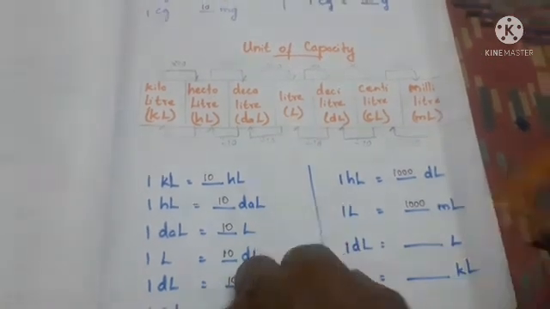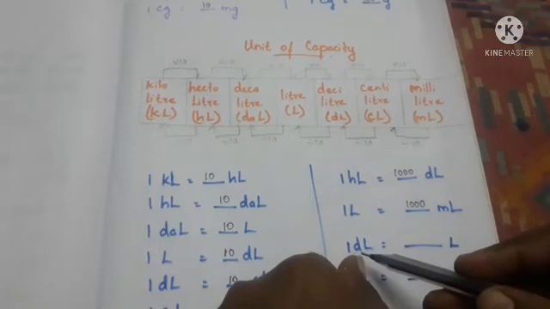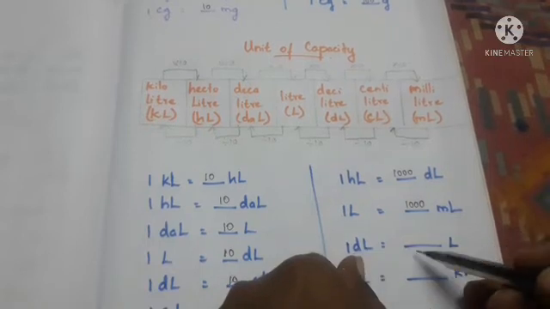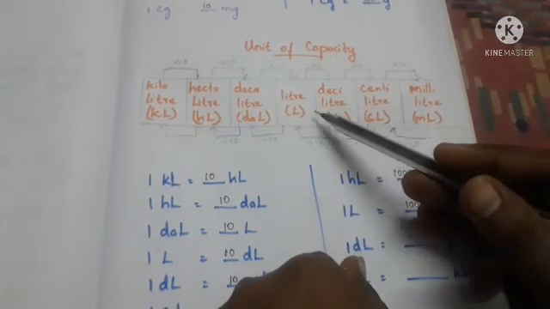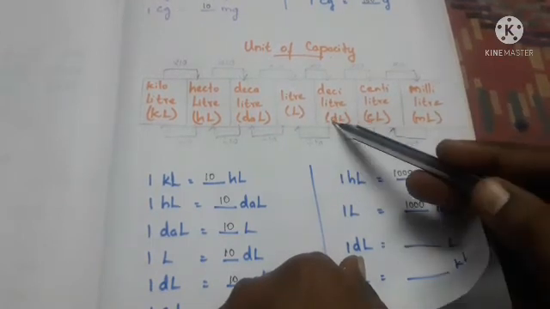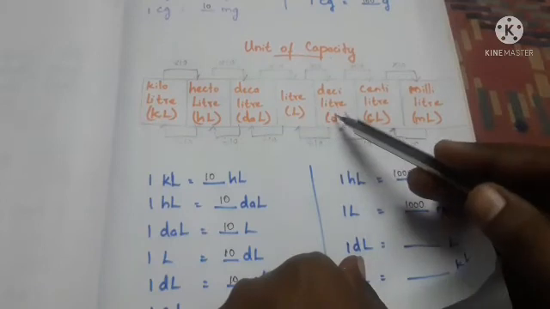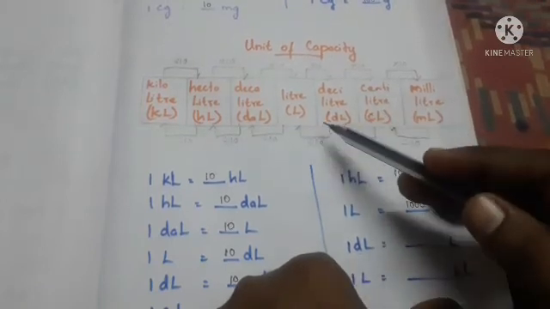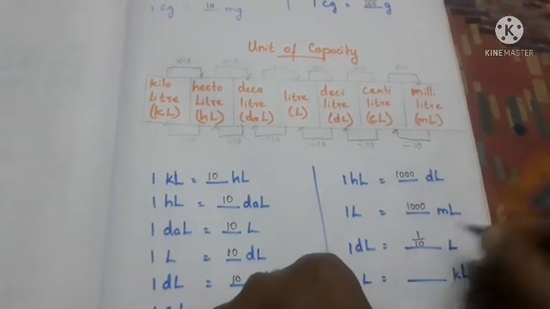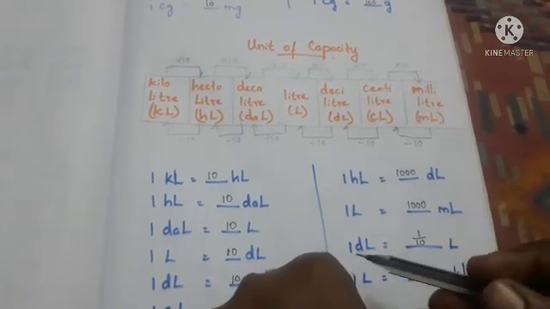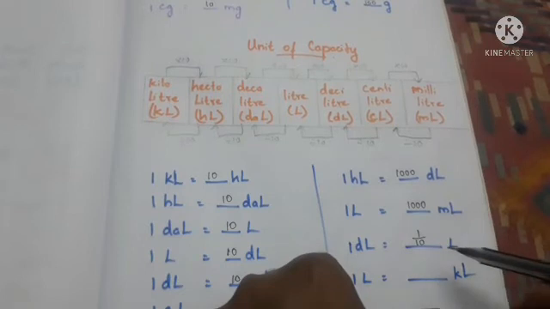Okay, next, look here. Next one is deciliter to liter. 1 deciliter is here, to liter. So how many jumps? Only one jump. We are moving from lower to higher, so we have to divide. We have to divide by 10. 1 step means 10. So 1 deciliter is equal to 1 by 10 liter.